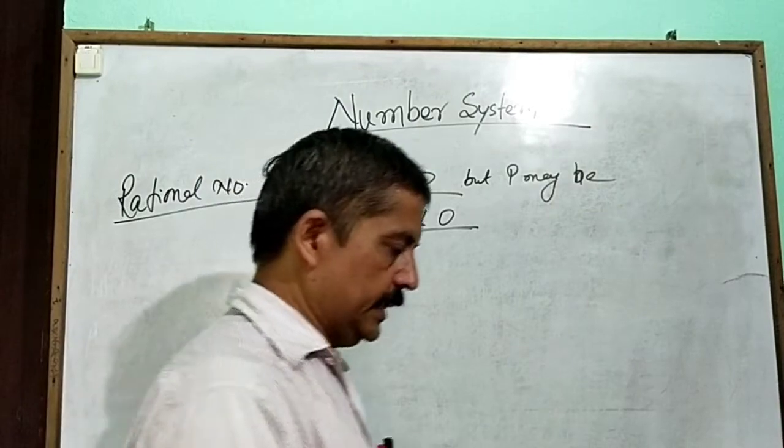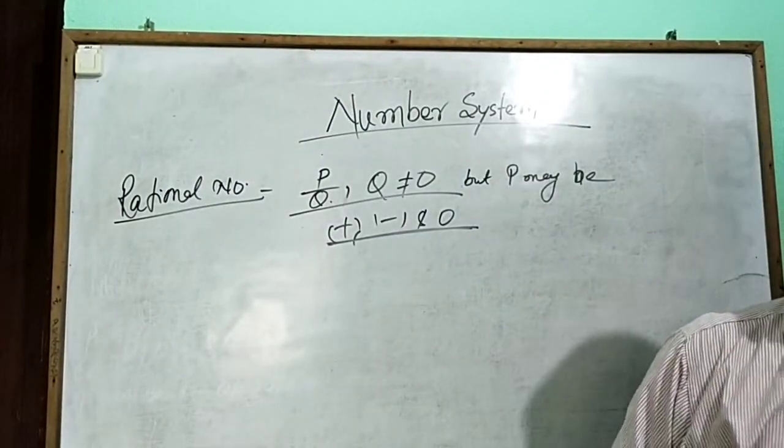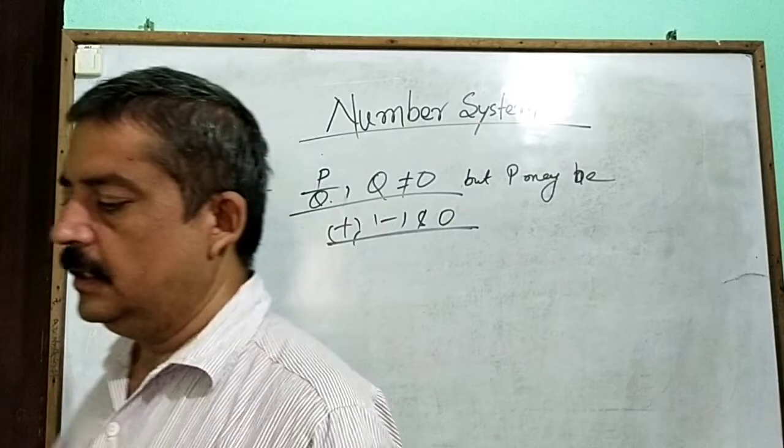In earlier classes, we learned how to represent any real number on the number line.